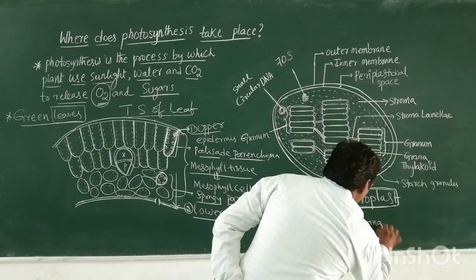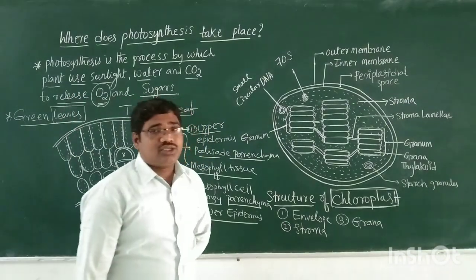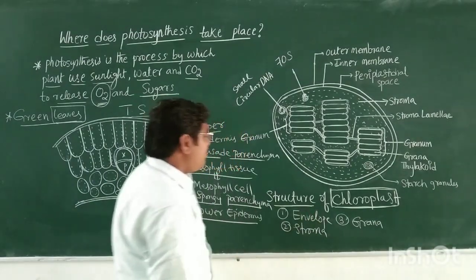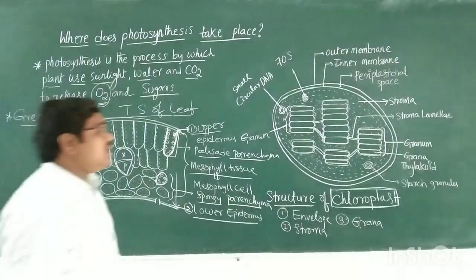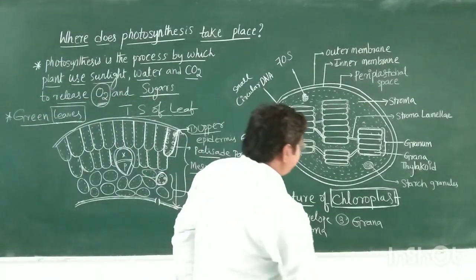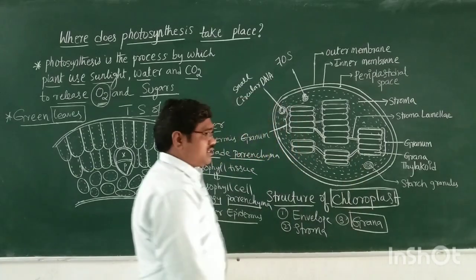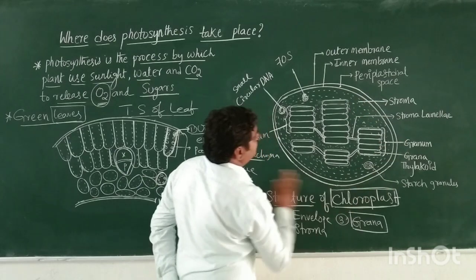These are the three main portions observed in the structure of the chloroplast. In these three regions, where does photosynthesis take place? Generally photosynthesis takes place in the grana of the chloroplast.